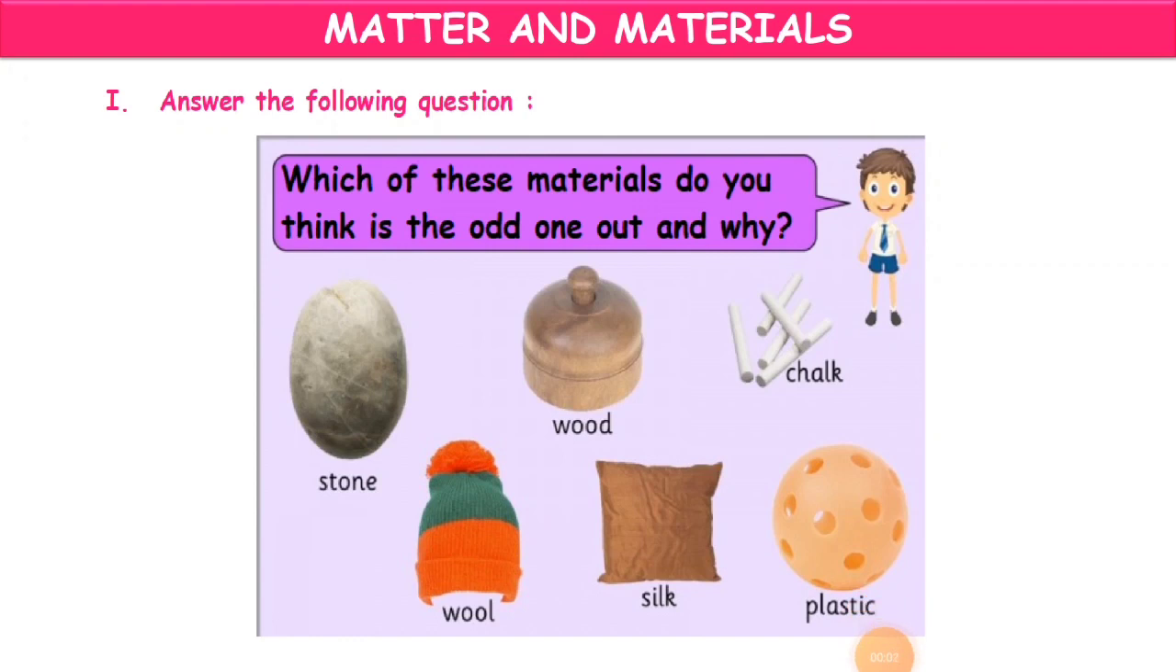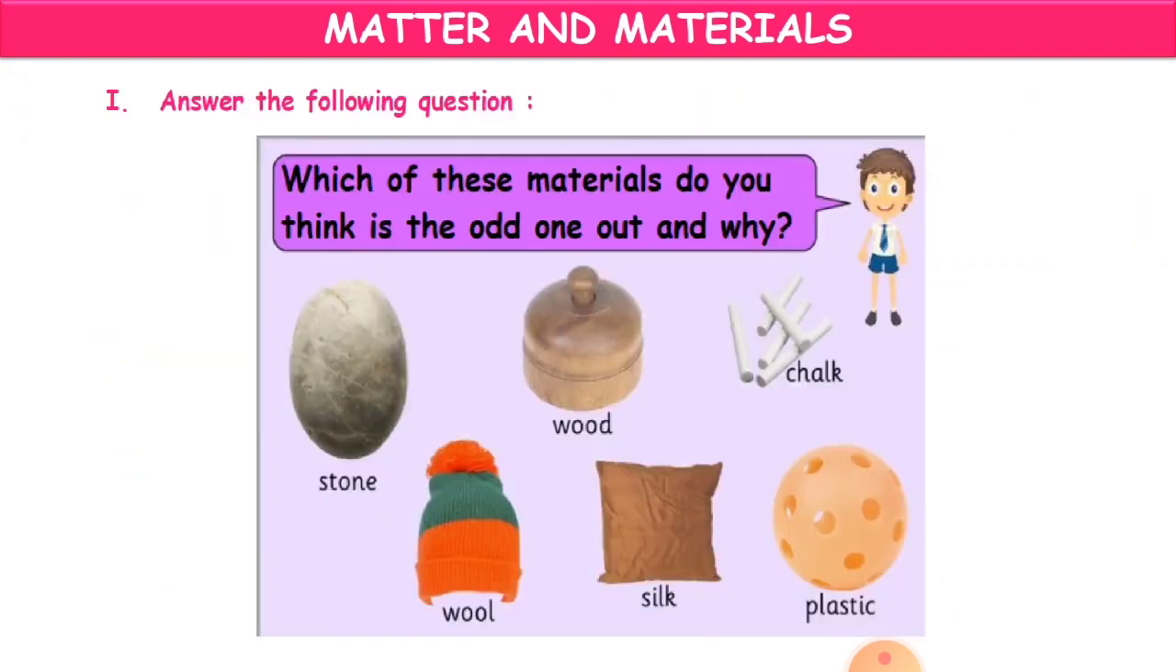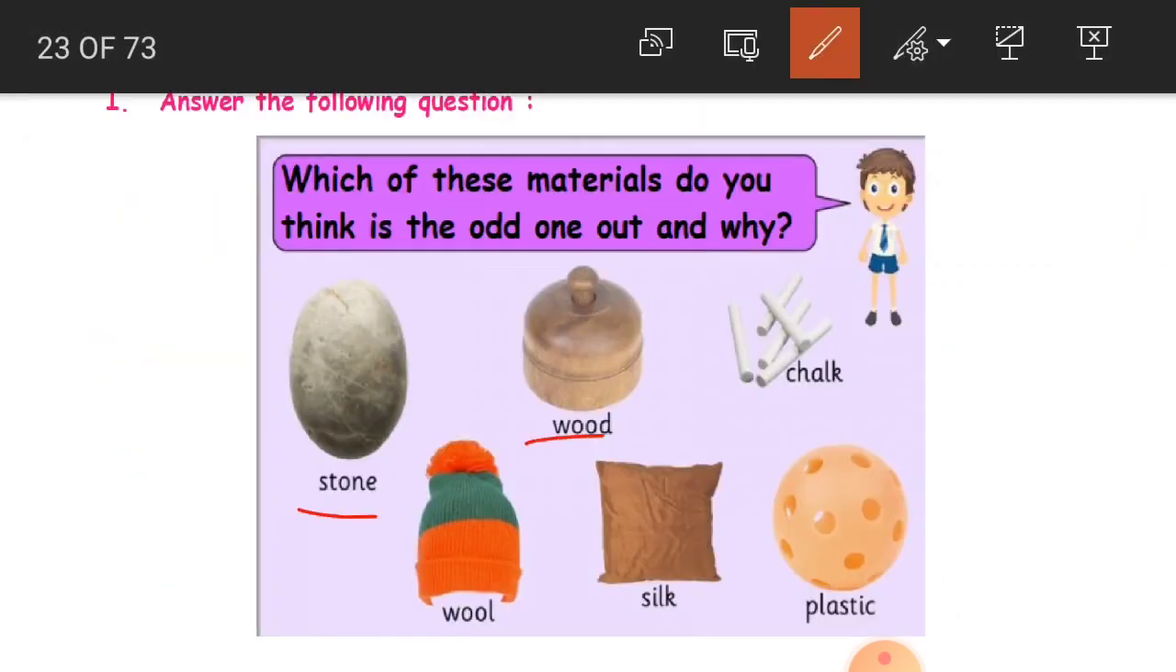So here children, you have got some pictures of things made from different materials. Which of these materials do you think is the odd one out and why? You have so many materials: stone, wood, chalk, wool, silk and plastic. From these, what is the odd one? The odd one is plastic. Why?